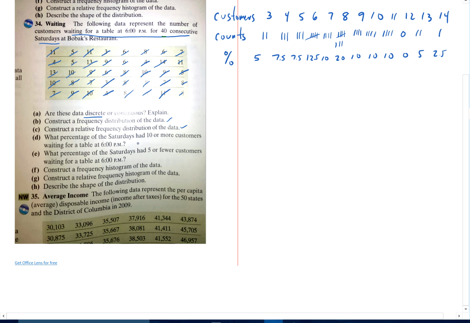What percentage of Saturdays had 10 or more customers waiting for tables at 6? 10 or more would be this: 10, 25, 27.5. So 27.5 percent of the time had 10 or more customers.